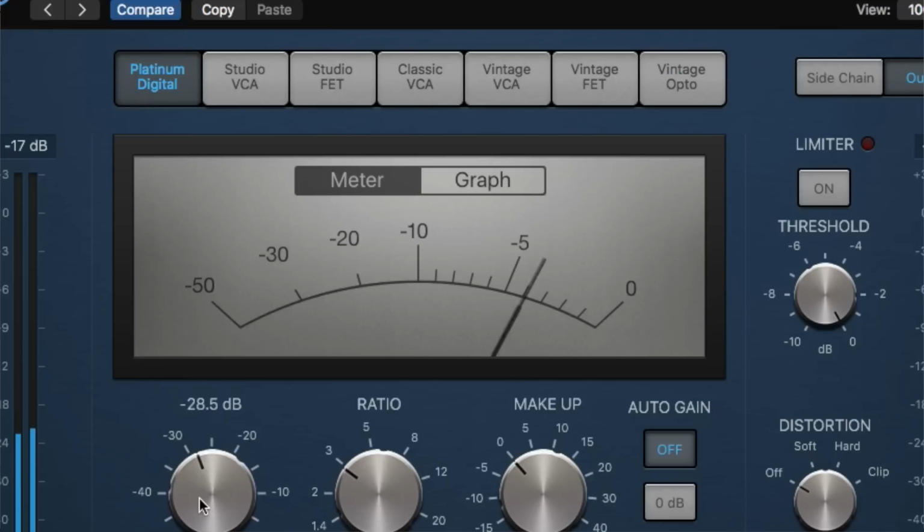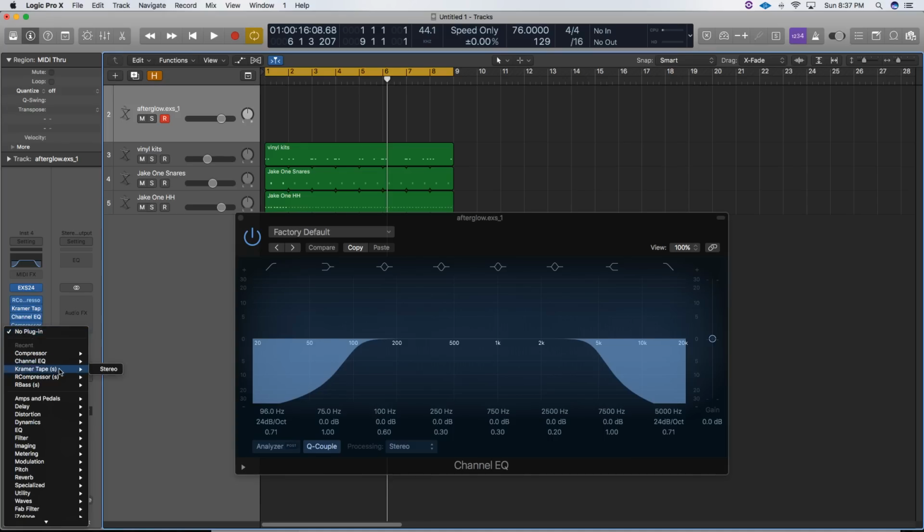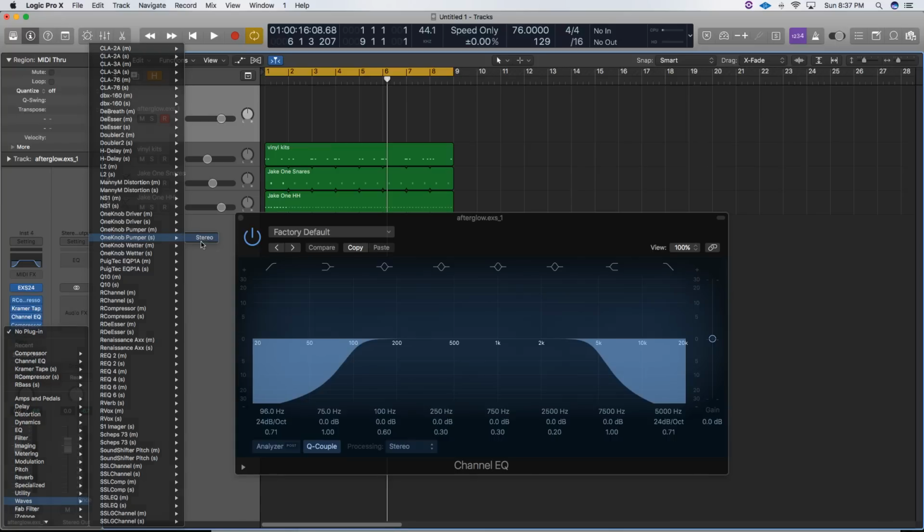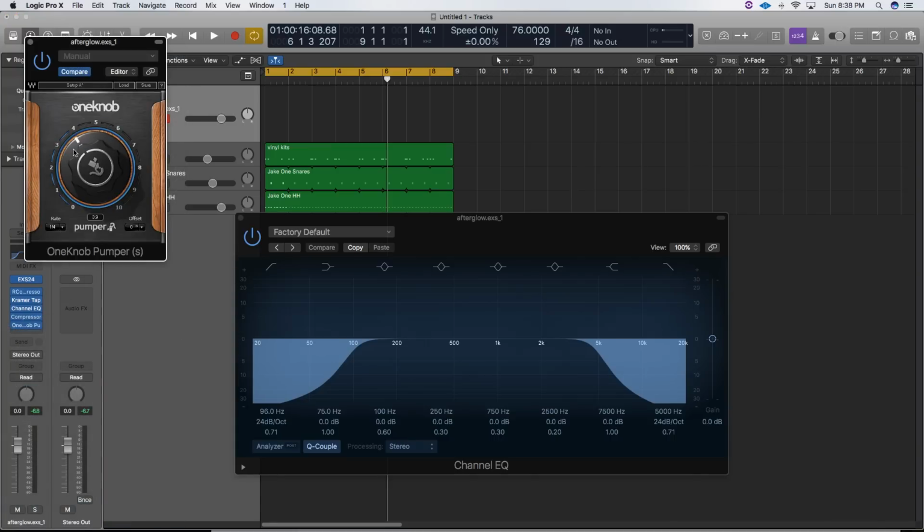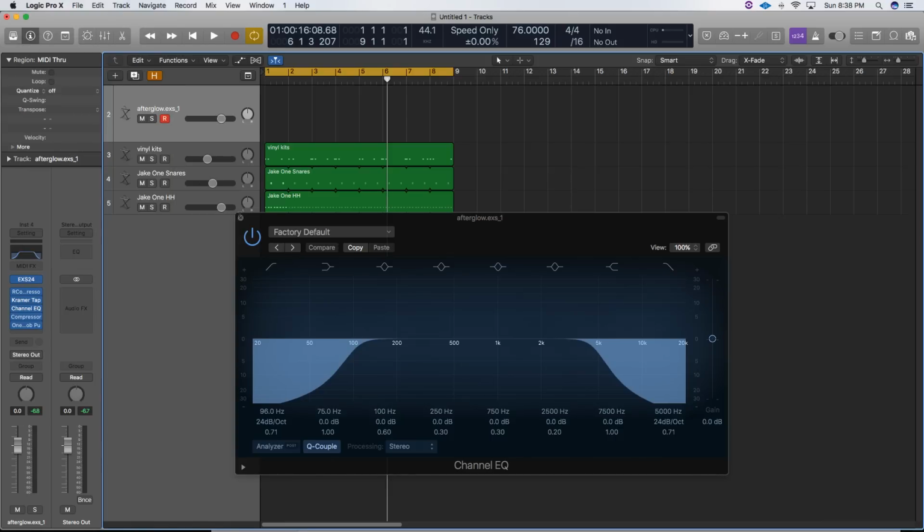The sidechaining is a very important element in lo-fi hip-hop. I hear it used a lot, and that just kind of adds to the groove. It makes the kick pop out a little more, and it kind of messes with the sample just in the way that it ducks it. It makes a really cool sound. And then one thing I also like to do, this is not necessary whatsoever, I always use the one knob pumper just to kind of give a little more movement to my samples in general.